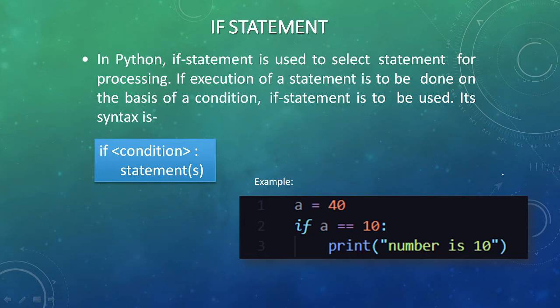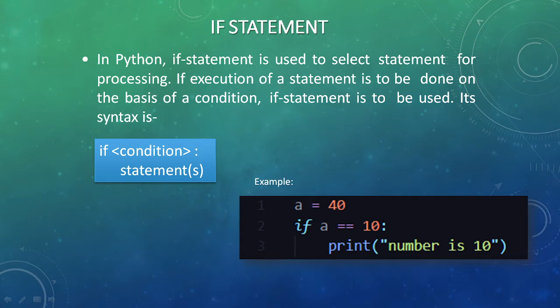So again, selection statements are decision statements. There are different kinds of decision statements in Python, of which the first is the if statement. The first kind of selection statement is the if statement. If statement means it will test for the condition. If the condition is true, the statement next to the condition will be executed.